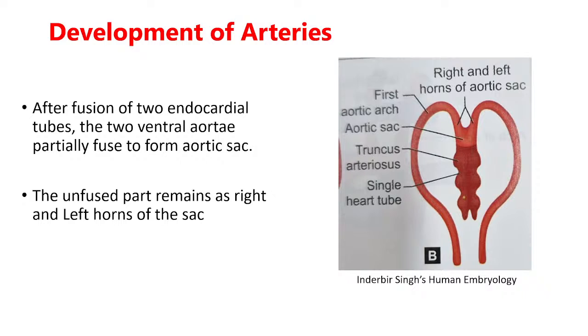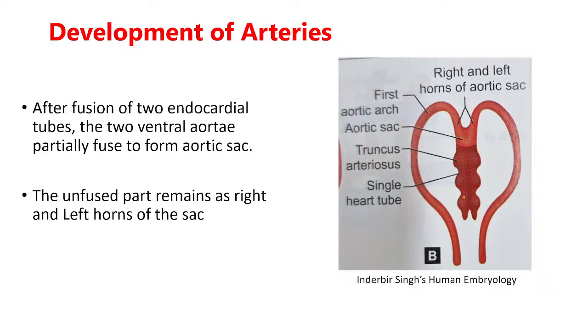The part which is continuous with the truncus arteriosus fuses, and that part after fusion forms a structure called the aortic sac. What does it form? Say it loudly. Aortic sac. And the unfused part, as you can see in this diagram, forms the right and left horns of this aortic sac. Horns or the branches, right?